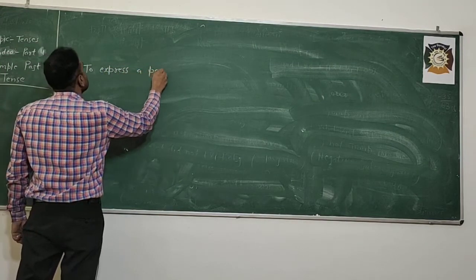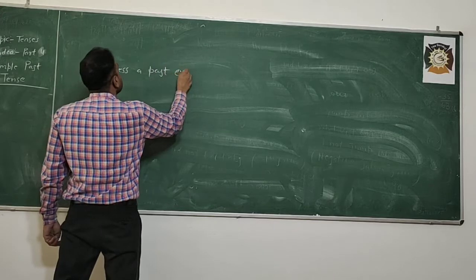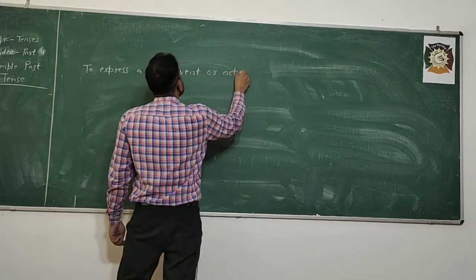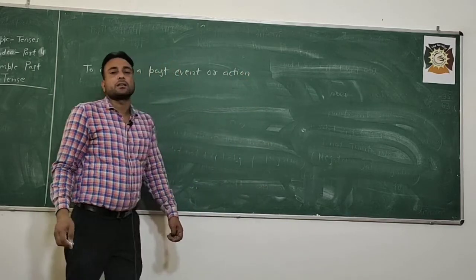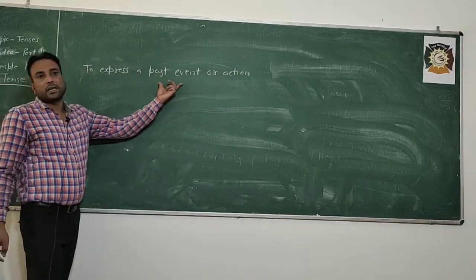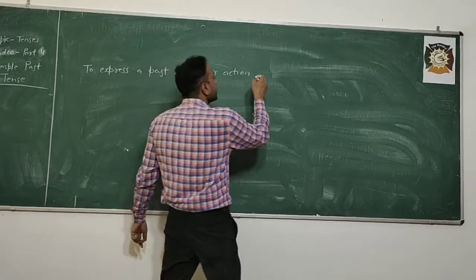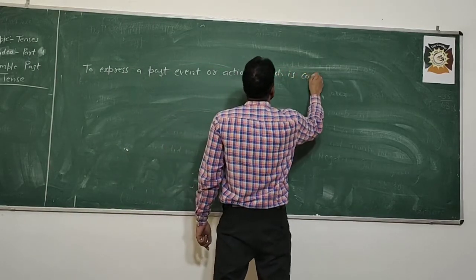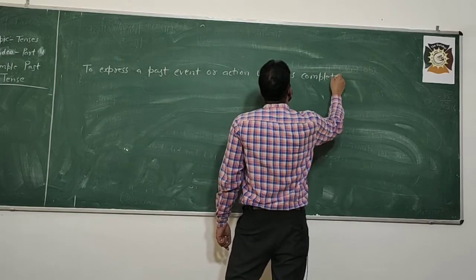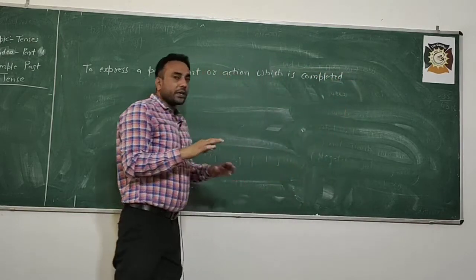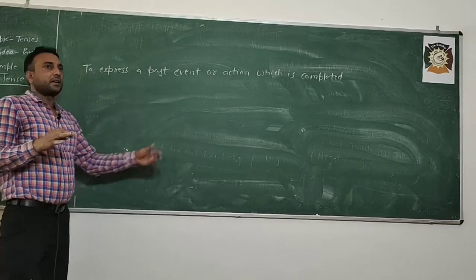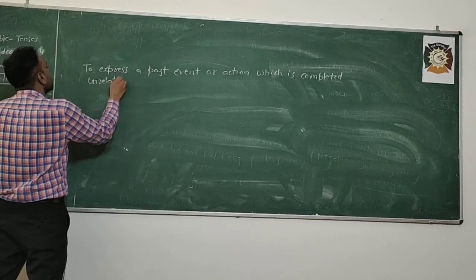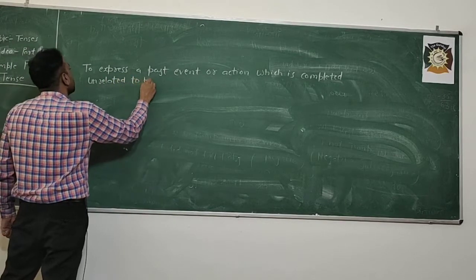To express a past event or action which is completed, completed means finished somewhere in the past, and unrelated to the present.